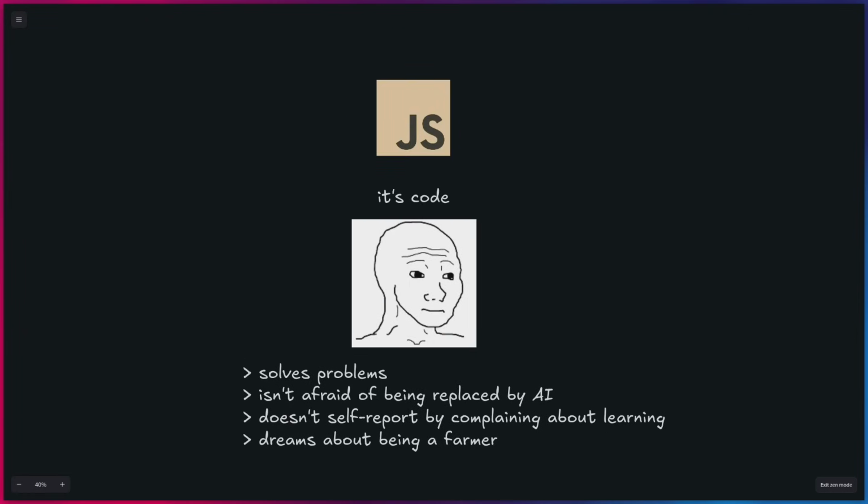And of course, then we have the Chad developer. To him, it's just code. He solves problems, isn't afraid of being replaced by AI, and doesn't self-report by complaining about learning. And of course, he dreams about being a farmer. Of course I'm joking, but this isn't far from the truth.